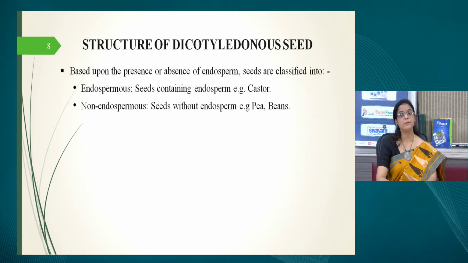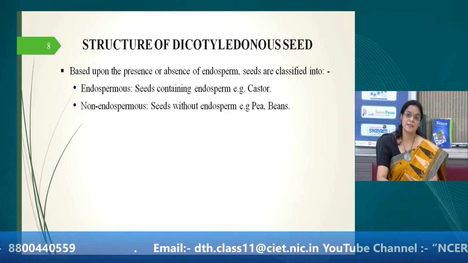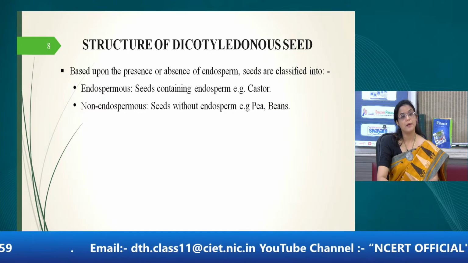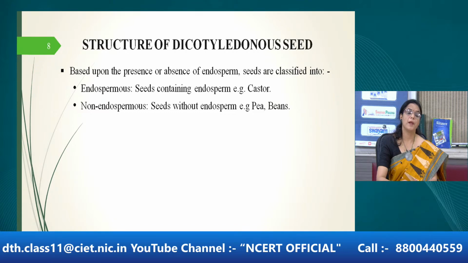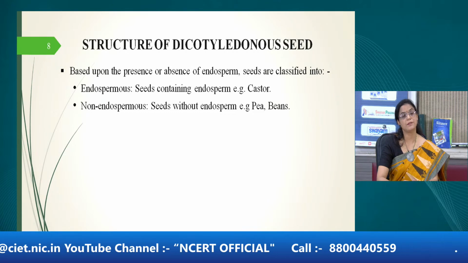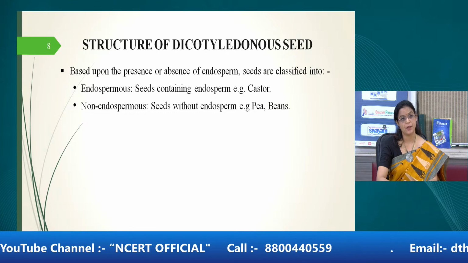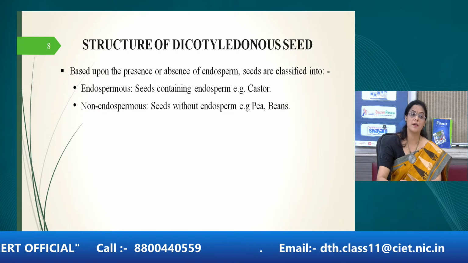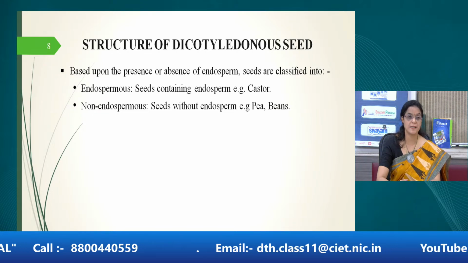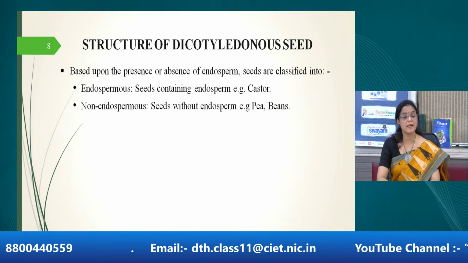Next is in a dicotyledonous seed. Now all the dicot seeds are not nutritively similar to each other. When the process of fertilization takes place, then whether the seed has an endosperm or not, the plants in dicots are classified into 2 subcategories: endospermous or non-endospermous. Endospermous plants are the plants in which endosperm is present, and the example is castor.